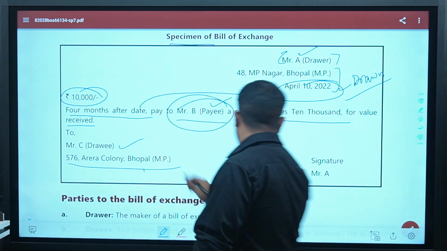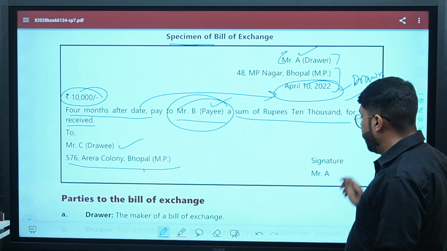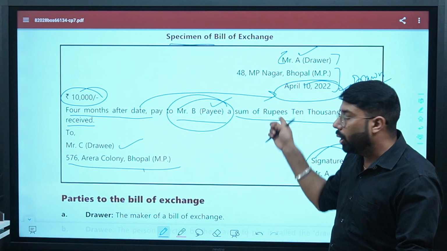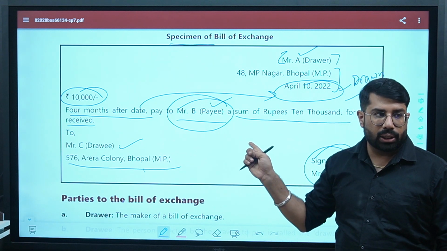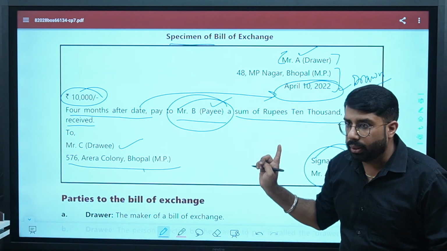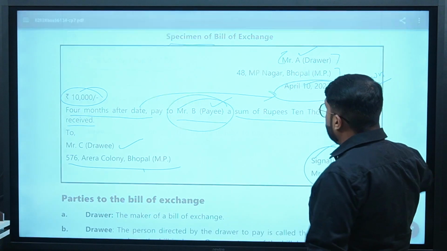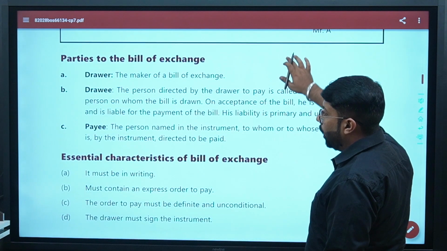And then his address. Here, signature should be done. Mr. A, drawer. Are we clear? Here, the drawee will also do the signature because he has to make the payment. Are we clear? Yes or no? Yes, sir. If we understood the specimen here, let us understand how many parties are there.